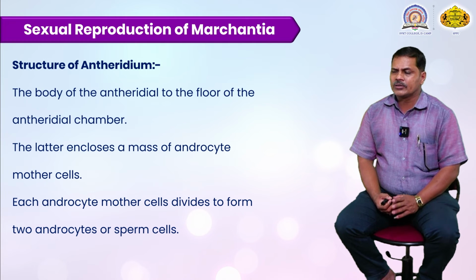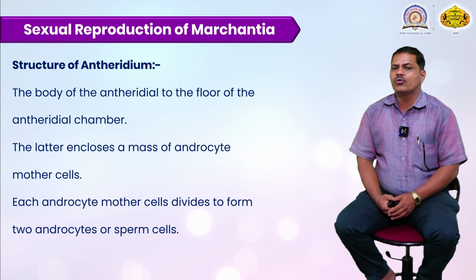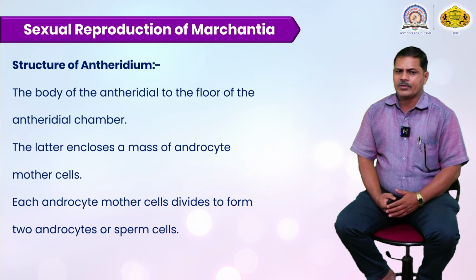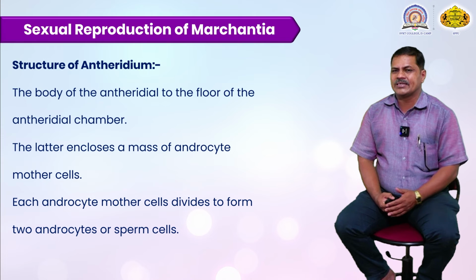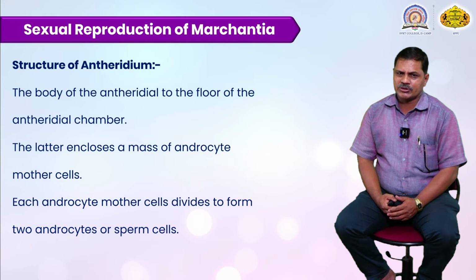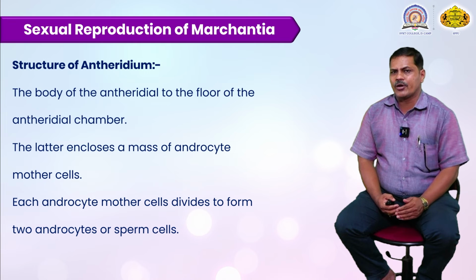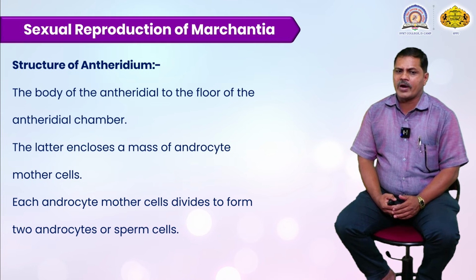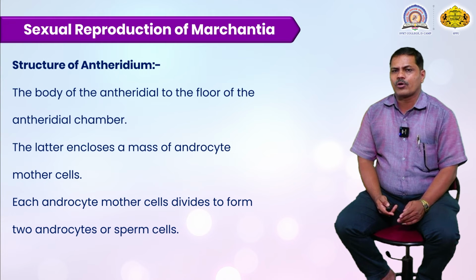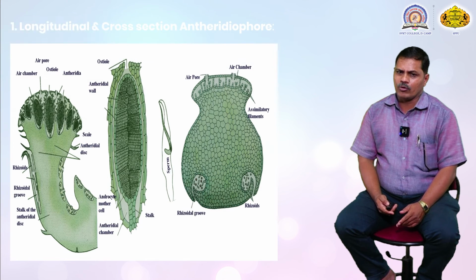After this development, the antheridial chamber encloses a mass of androcytes, a huge amount of mother cells, and each mother cell divides. There is a multi-layered structure of the antheridium, and each androcyte mother cell divides to form androcytes, which are called sperm. And this androcyte, this sperm, has a very nice formation of two flagella.